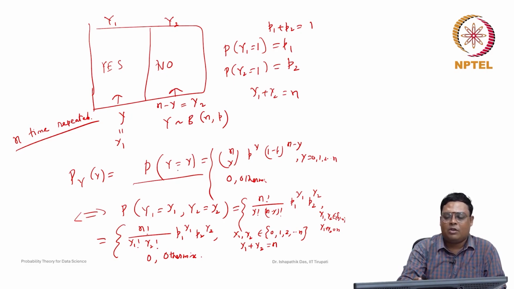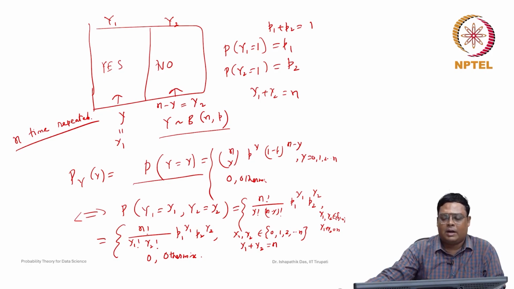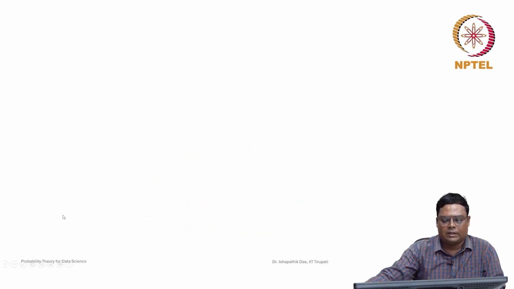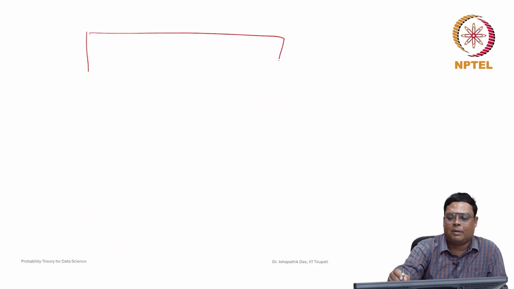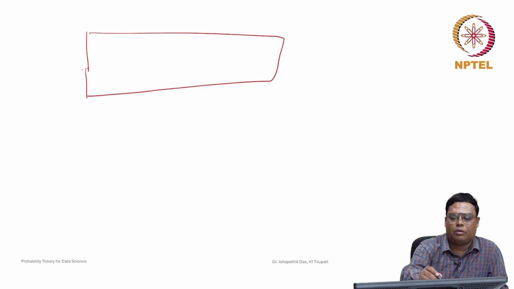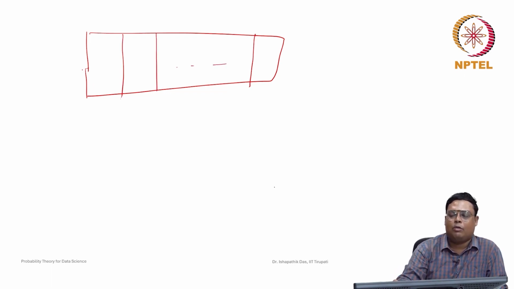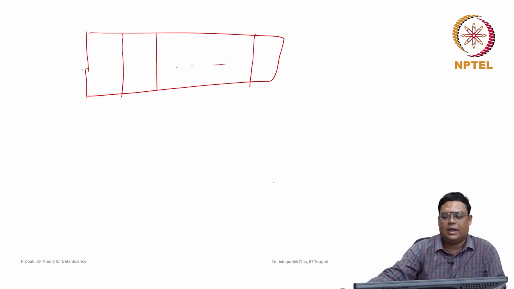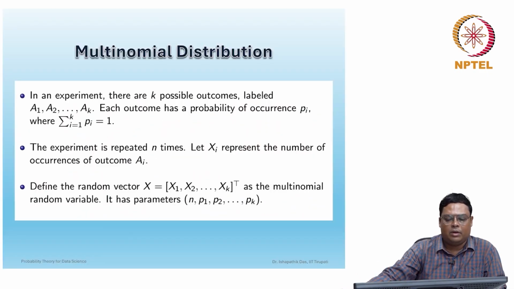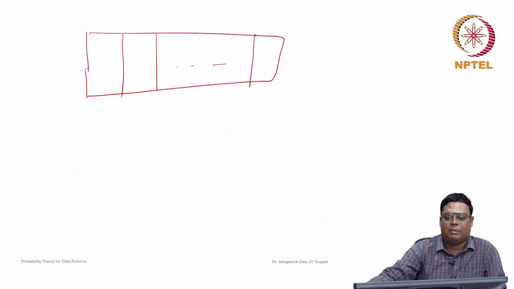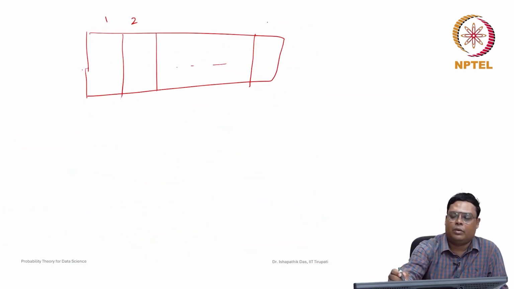Now for binomial cases, the probability mass function is written in this way. So let us now find how this probability mass function can be represented for multinomial cases. In multinomial cases we have more than 2 categories, like category 1 up to, suppose, K categories. Let us see the notation. K number of categories are considered: 1, 2, up to k.